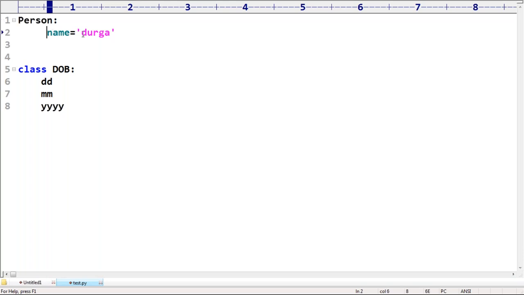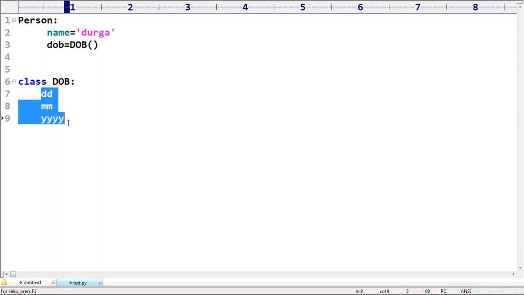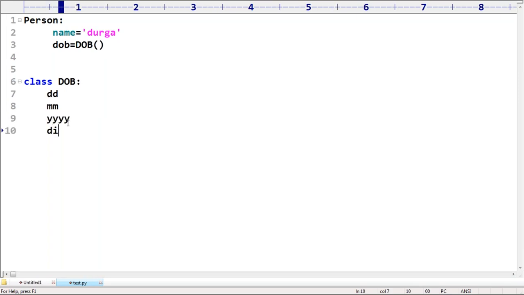A person is there, and this person has the name Durga. Next, every person compulsorily has a date of birth, right? Observe carefully, sir. DOB is equal to a new DOB object. DOB is a class, right? This DOB contains DD, MM, YY, and so on. Next, this DOB contains a display method also.